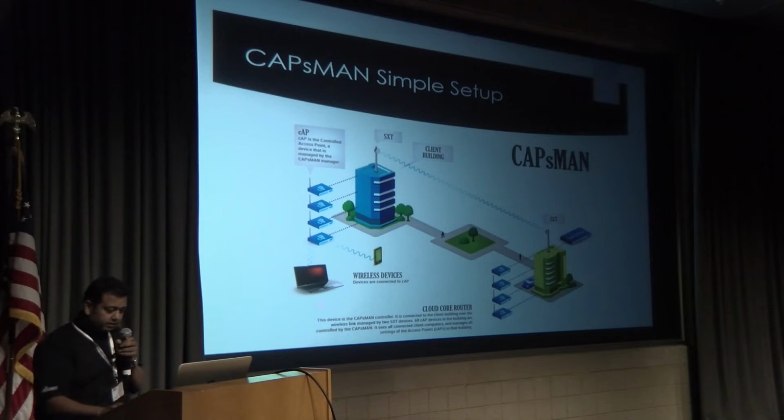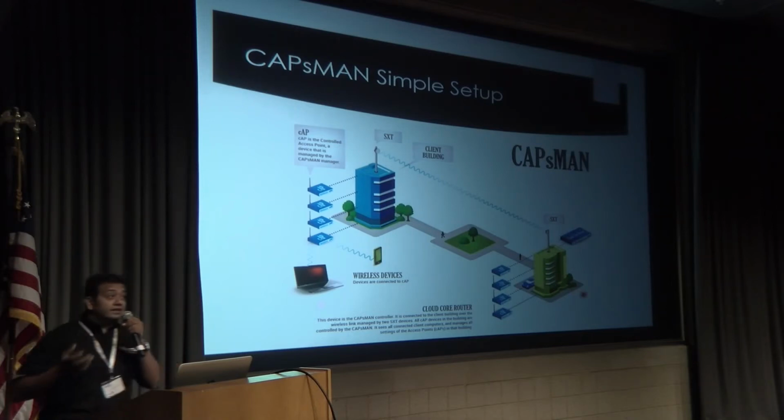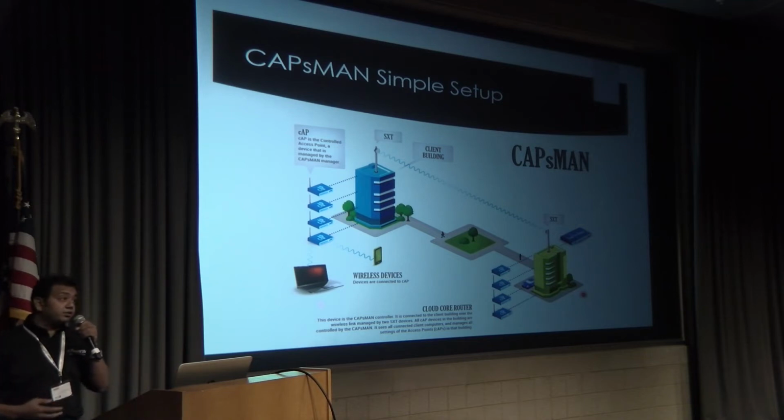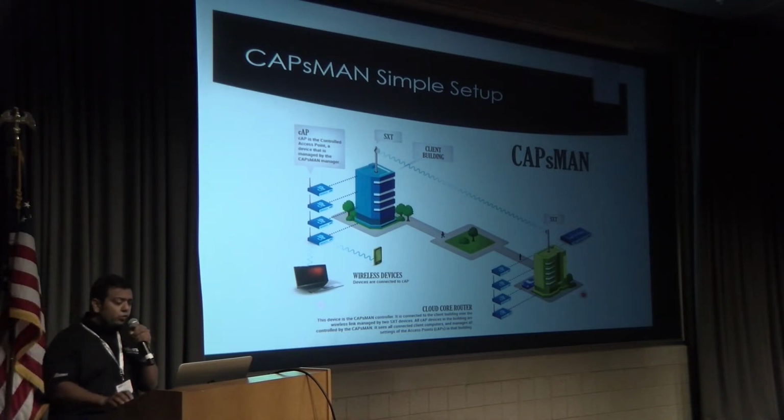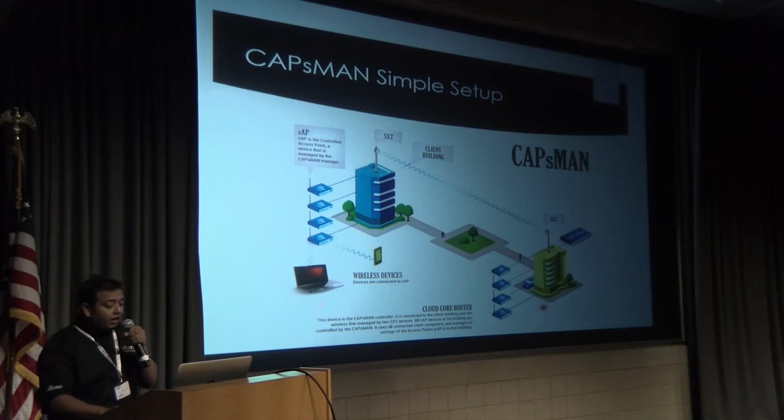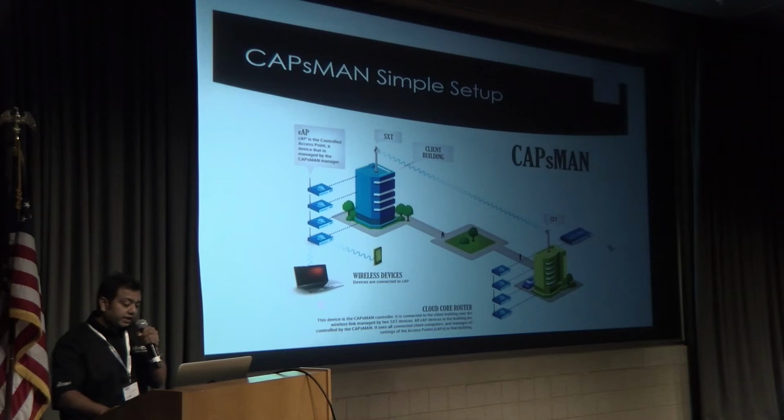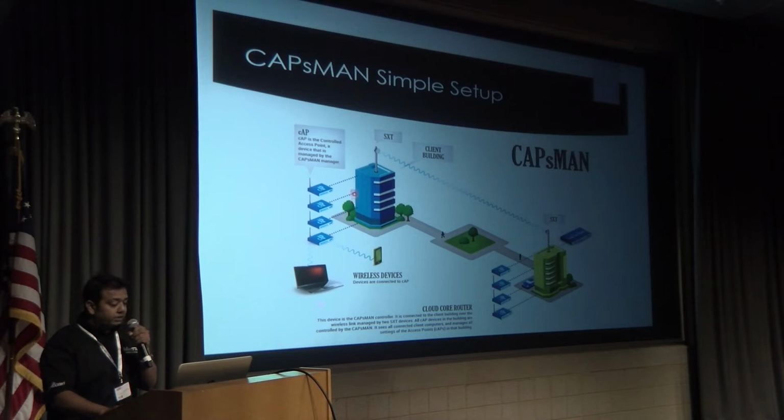If you want to start any wireless setup very quickly, you can say within a day, what do you need actually? You need one controller. As I told, there are two components of the CAPsMAN system: one controller and the other will be the APs, which will be your CAPs, right?